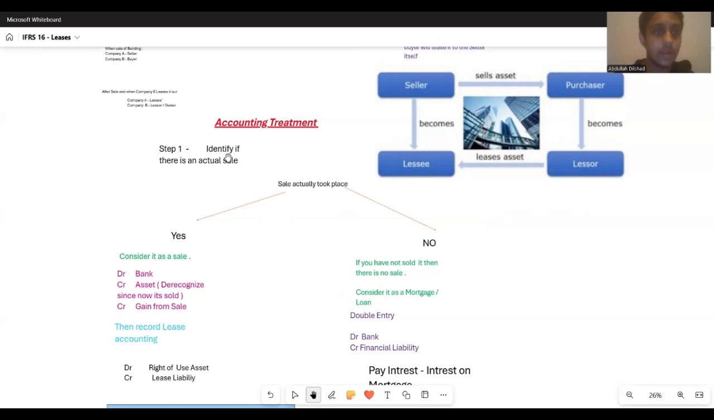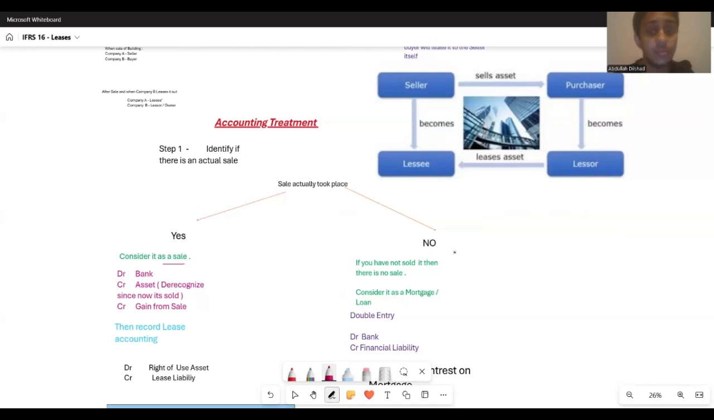Okay. First of all, step number one, in terms of accounting treatment of sale and leaseback, we need to identify: is this sale real? Is this an actual sale? Is this sale adhering to the IFRS 15 standard? Can you see here? I've drawn a T diagram. If it's yes, obviously we need to consider it as a sale. If it satisfies all the conditions of IFRS 15, then it is deemed to be a sale, right? If it does not satisfy, then obviously it is not a sale.